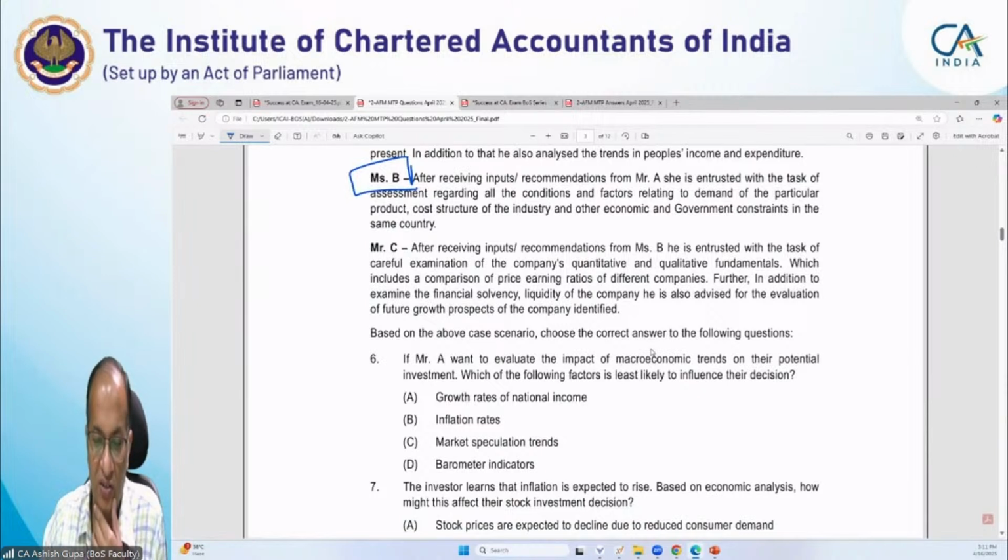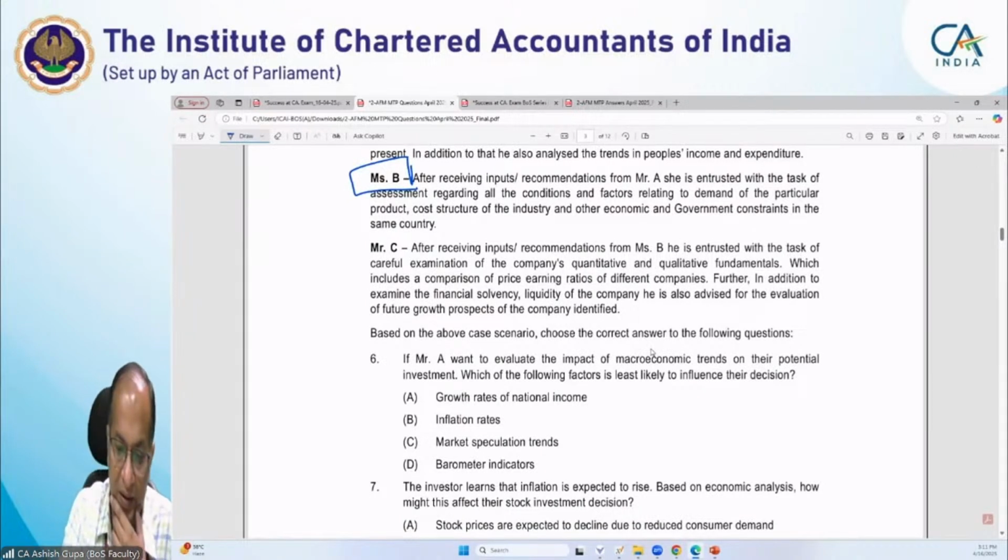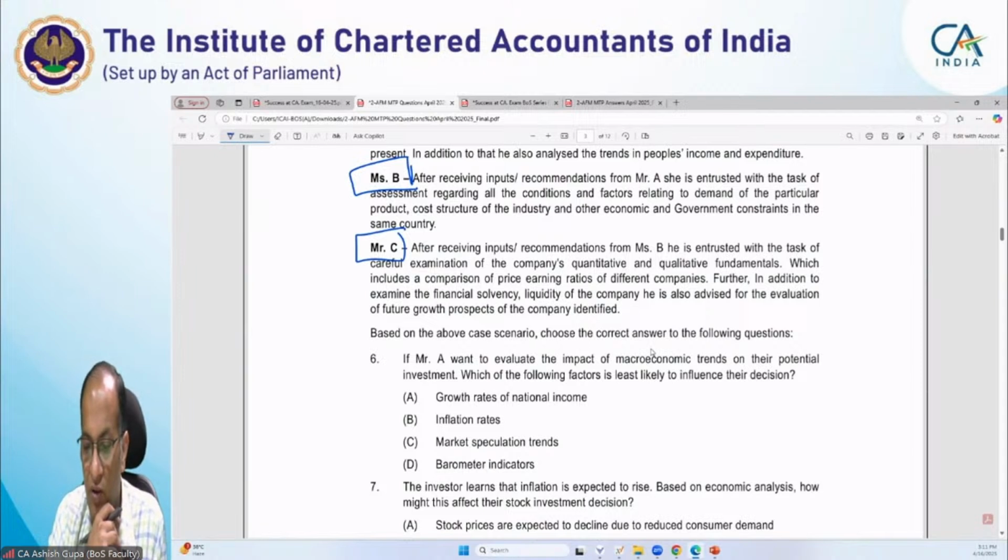Now, Mr. C. Okay, here after receiving inputs and recommendation from Ms. B, he is entrusted with the task of careful examination of the company's qualitative fundamentals, which includes a comparison of prices, earning ratios of different companies. Further, in addition to examining the financial solvency, liquidity of the company, he is also advised to evaluate the future growth prospects of the company identified.